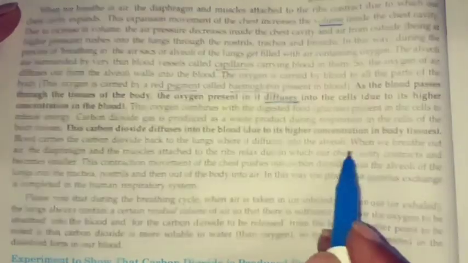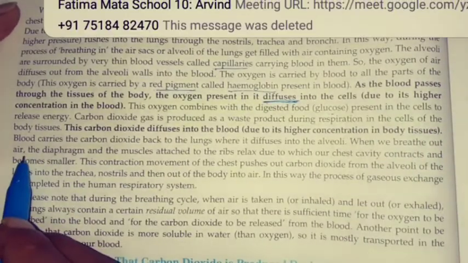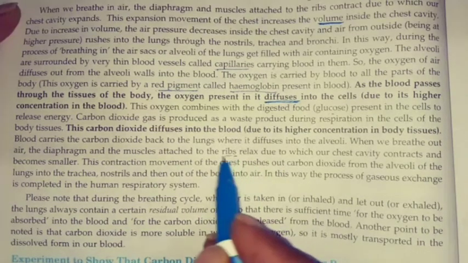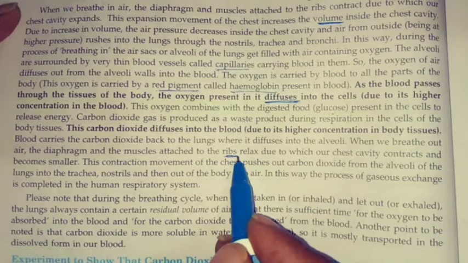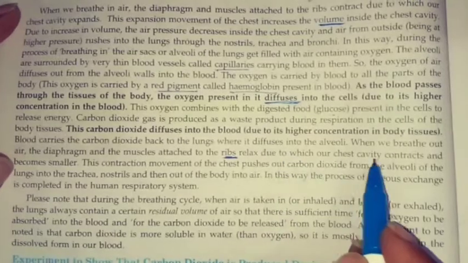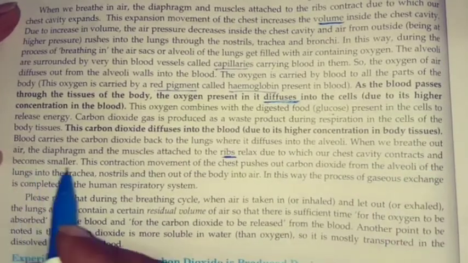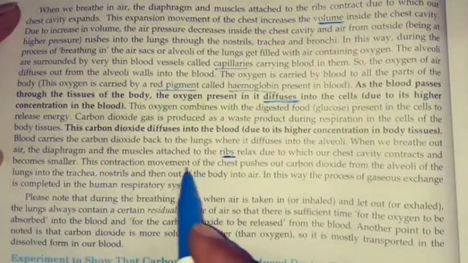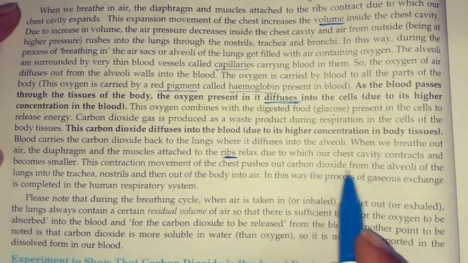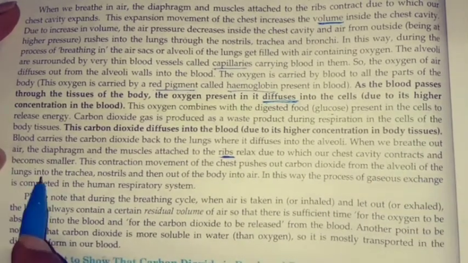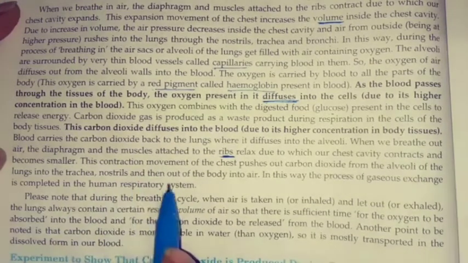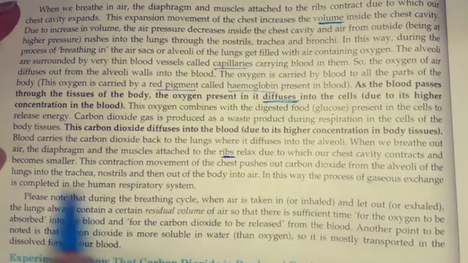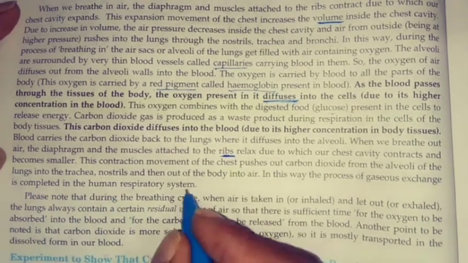As I told just now, when we breathe out air, the diaphragm and the muscles attached to the rib relax. Ribs means the rib cage, which is providing protection to the lungs, due to which our chest cavity contracts and becomes smaller when we are exhaling air. This contraction movement of the chest pushes out carbon dioxide from the alveoli of the lungs into the trachea, nostrils, and then out of the body into the air. In this way, the process of gaseous exchange is completed in the human respiratory system.